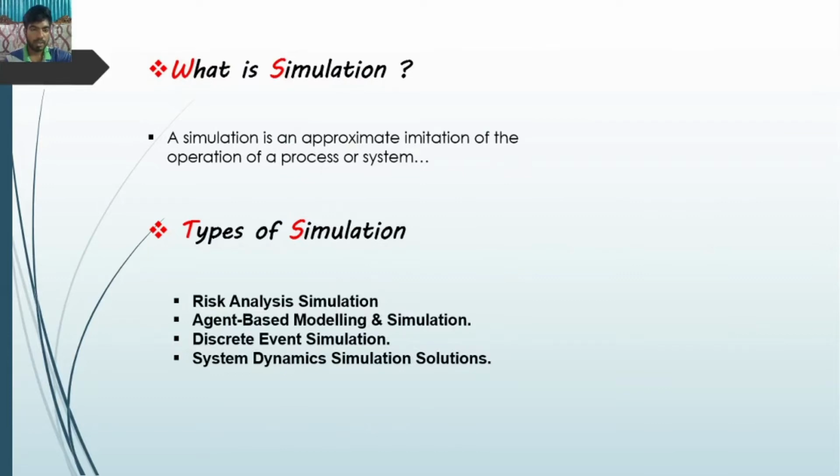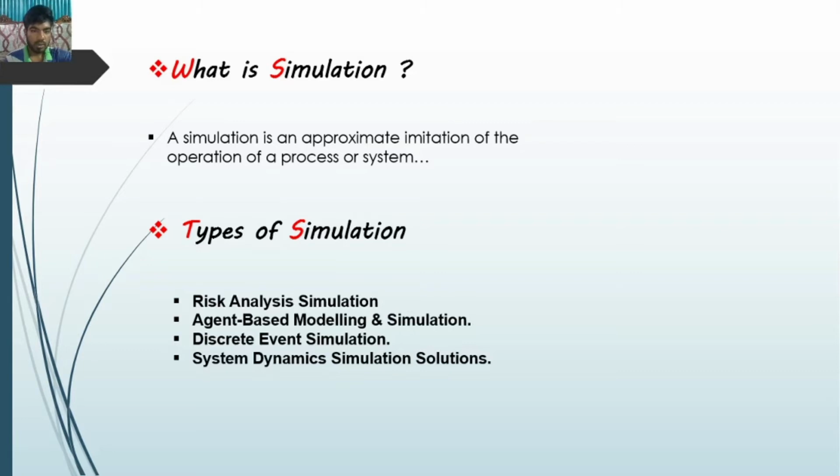At first we have to know the meaning or definition of simulation. A simulation is an approximate imitation of the operation of a process or system that represents its operation over time. Simulation is used in many contexts, such as simulation of technology for performance tuning or optimization, safety engineering, testing, video gaming, training, education, etc.